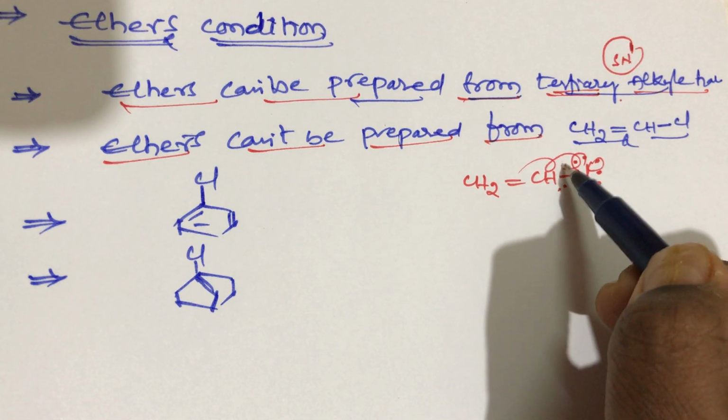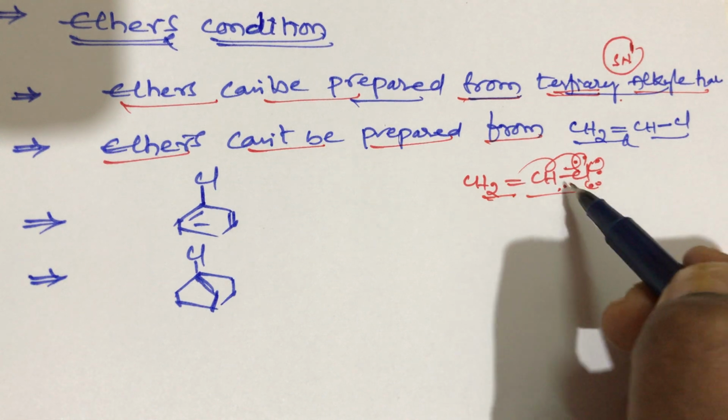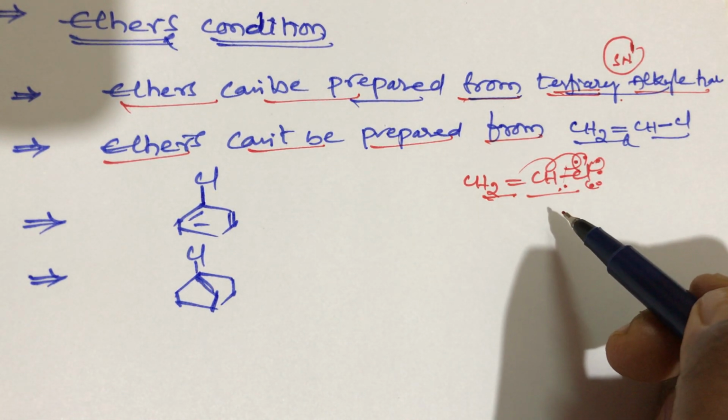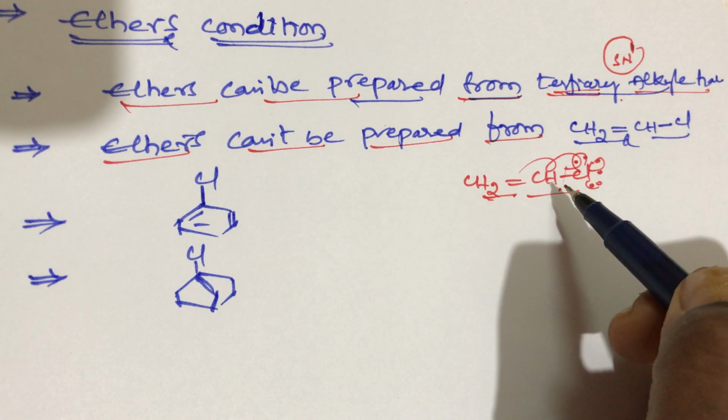So here bond breaking is not possible in this compound student. In this vinyl chloride, bond breaking is not easy due to the presence of resonance. One more thing student, partially double bond character will be formed. This is the simple trick student.